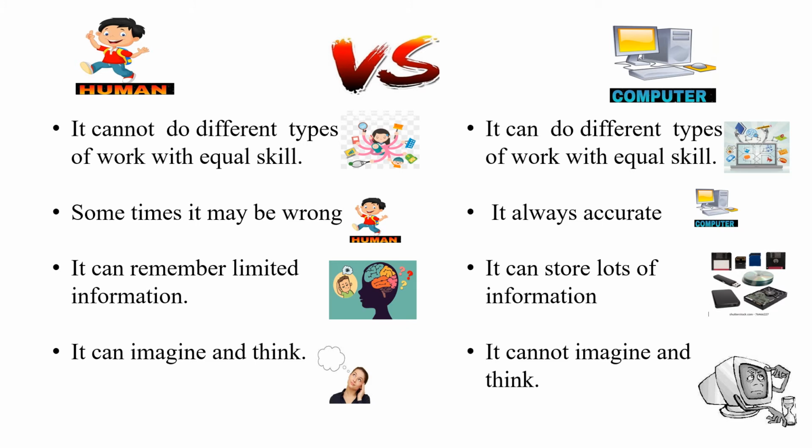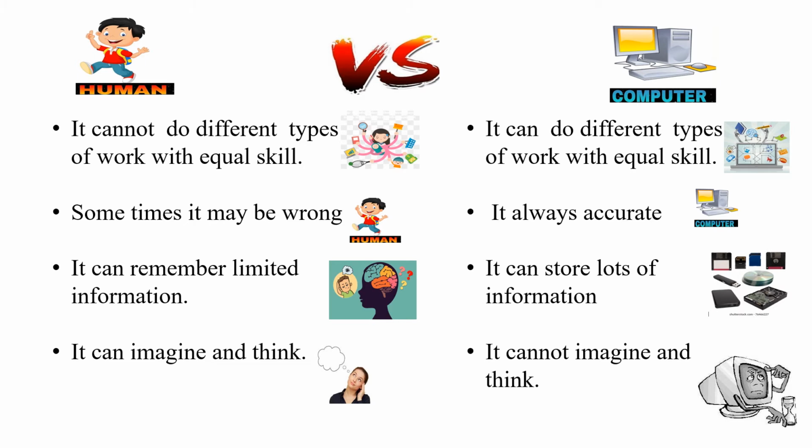The next difference is that sometimes humans may be wrong, but computer is always accurate. When we are doing big calculations or any kind of work, we may do wrong calculations, but computer can do any kind of work without any error and always gives us the right output or result if the instructions given by us to the computer are correct.